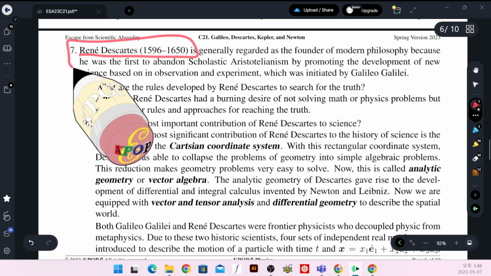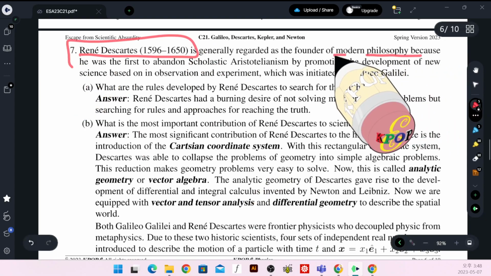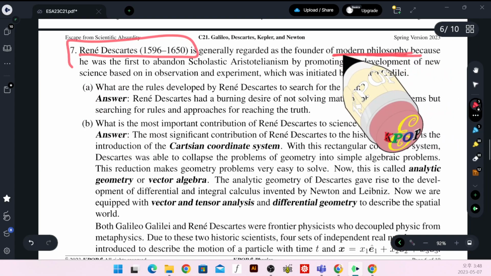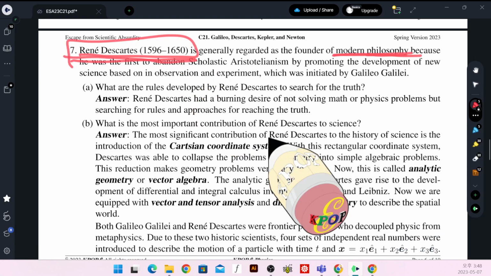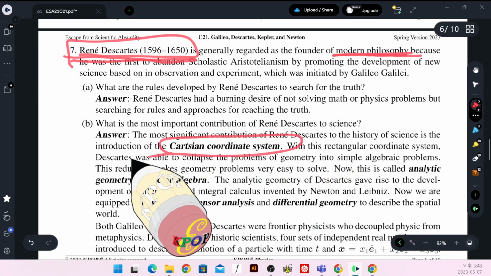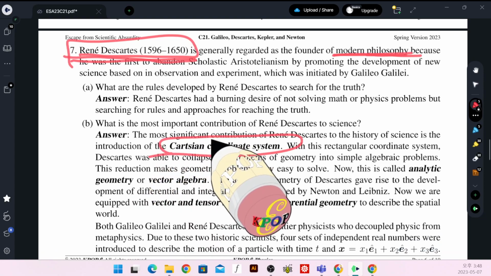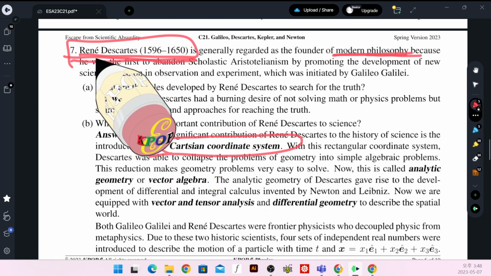Descartes. You are familiar with Descartes in philosophy, in modern philosophy. However, in physics, we are more interested in Descartes in view of the introduction of a Cartesian coordinate system. Cartesian is the adjective of René Descartes.